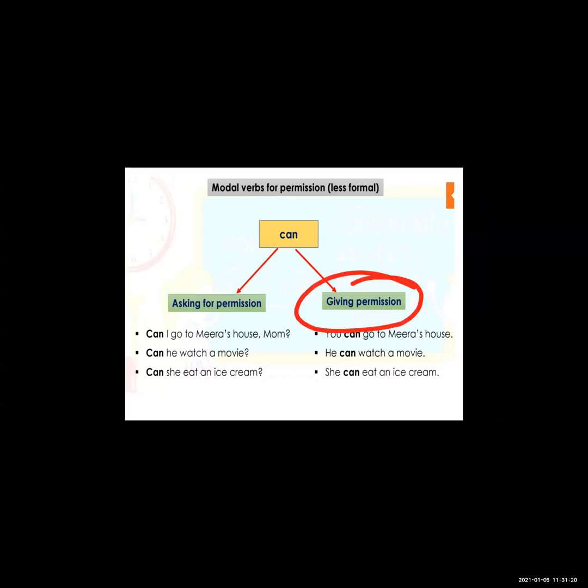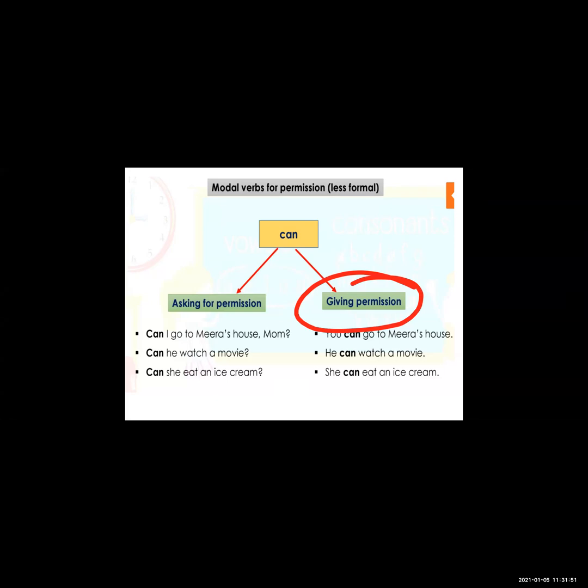Whenever you are asking permission, at that time you also need a reply. So see, there are some examples of can. So, you can go to Mira's house. See here, for asking the permission: can I go to Mira's house, mom? So mom is giving the permission: yes, you can go to Mira's house. See the second example: can he watch a movie? So here see the reply, see the answer.